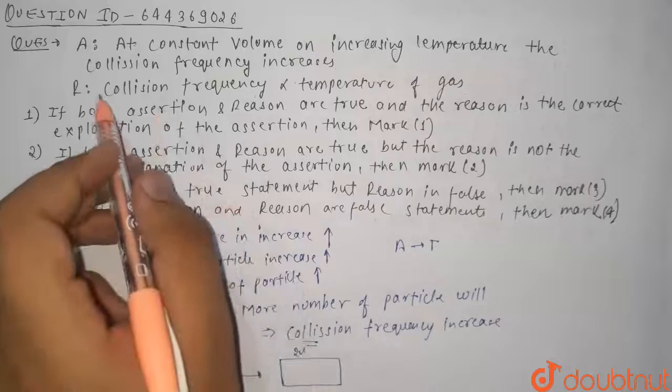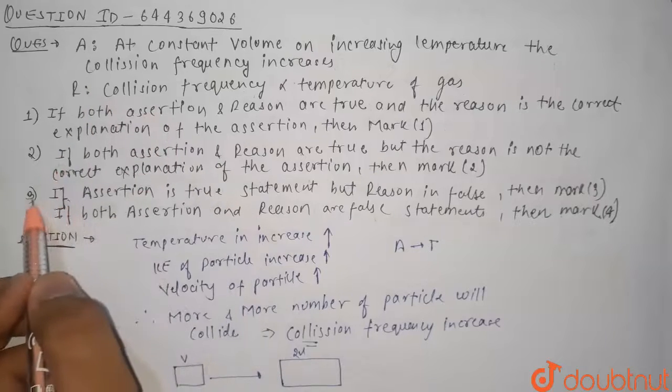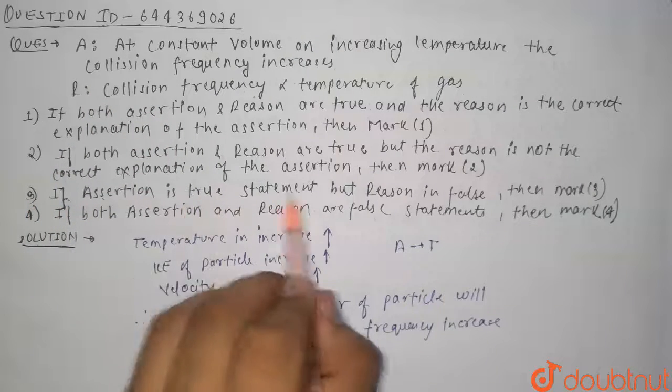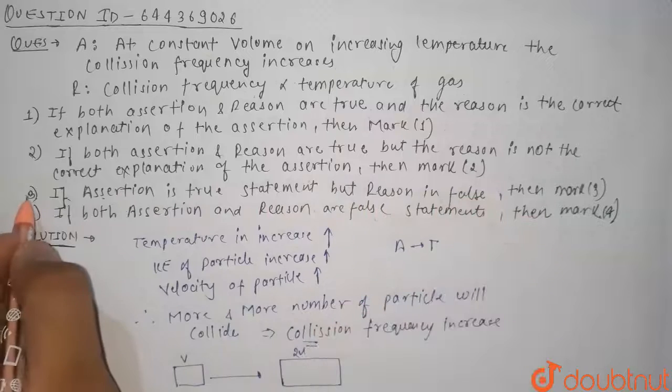So the correct option is option 3, that is, the assertion is true but the reason is false. So the correct option is option 3.